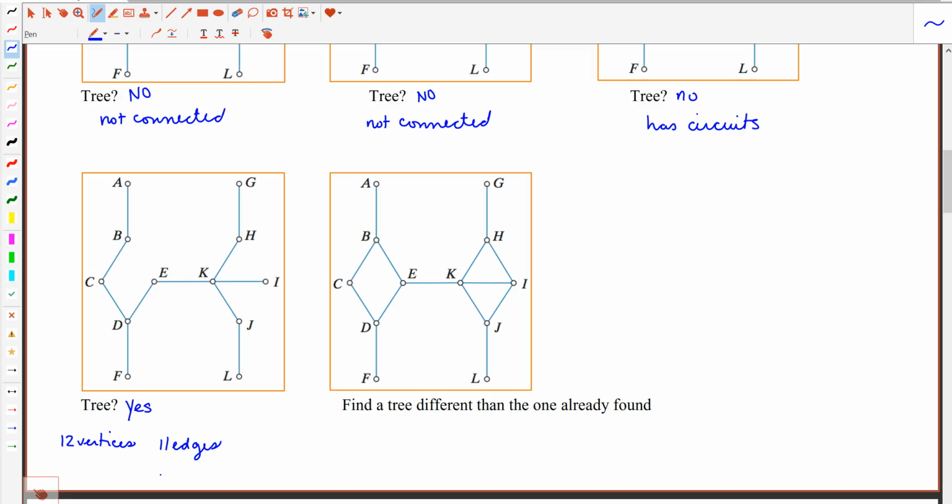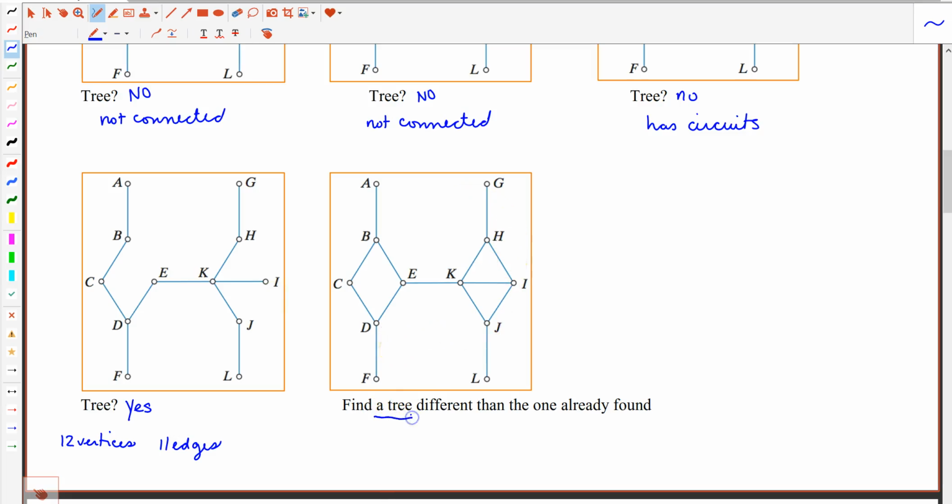Now moving forward, some of the things that we want to do is we want to be given a graph, and I want to find a tree using the vertices inside that graph. Okay, so in this picture it says find a tree different than the one already found. So the one already found would be this one over here. So this picture right here takes this graph structure and it omits certain edges but still keeps everything connected.